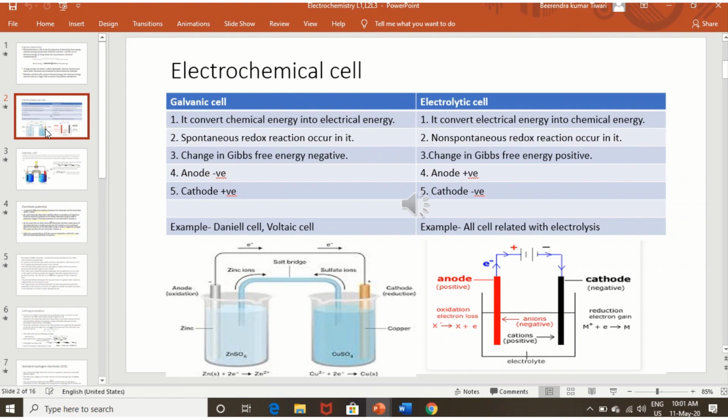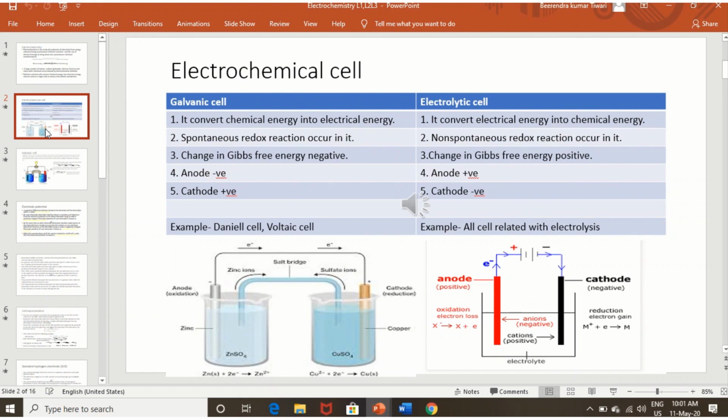Oxidation takes place at the anode: zinc oxidizes, loses electrons, and zinc ions go into solution, while the electrons remain on the electrode. That's why that electrode is negatively charged, because there is a high concentration of electrons there.